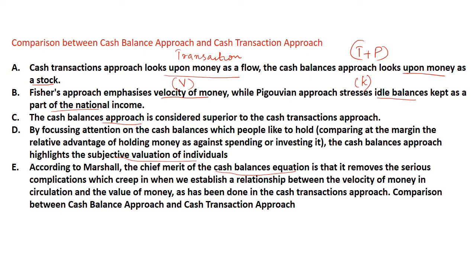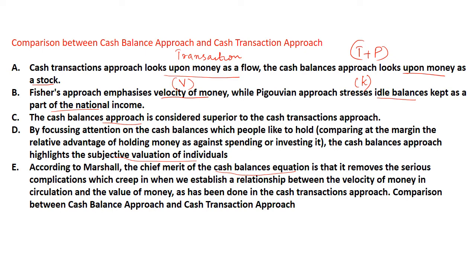Then the third difference is that the cash balance approach is considered the superior one, because it considers two demands, transaction demand and precautionary demand. Then the fourth point is that by focusing attention on the cash balance which people like to hold, the cash balance approach highlights the subjective valuation of the individual. According to Marshall, the chief merit of the cash balance equation is that it removes the serious complication which creeps in when we establish a relationship between velocity of money in circulation and value of money, as has been done in the cash transaction approach.